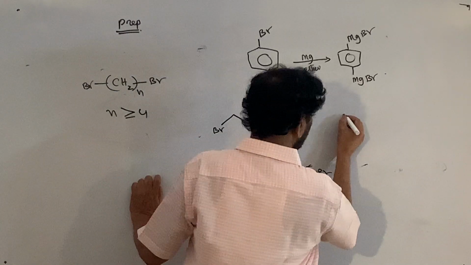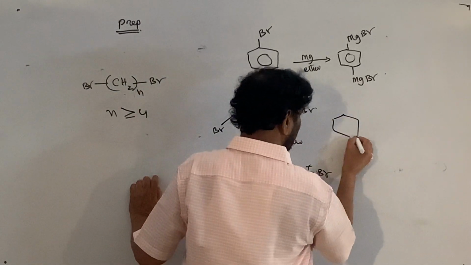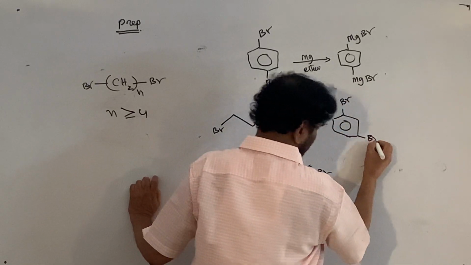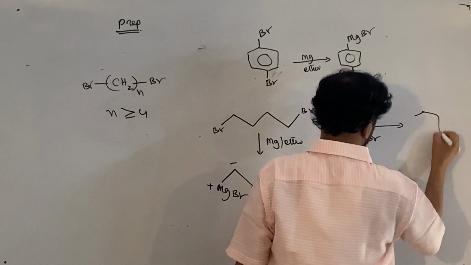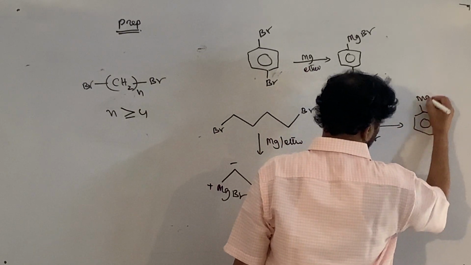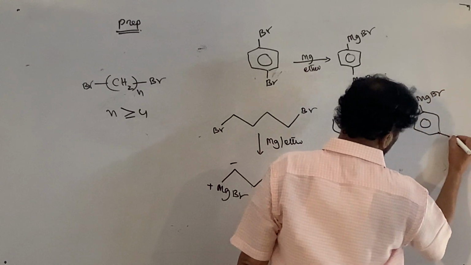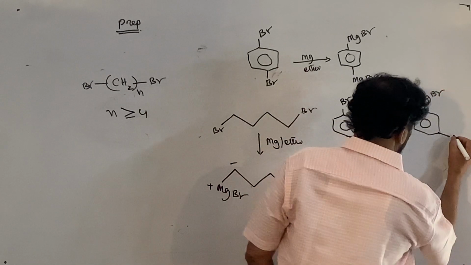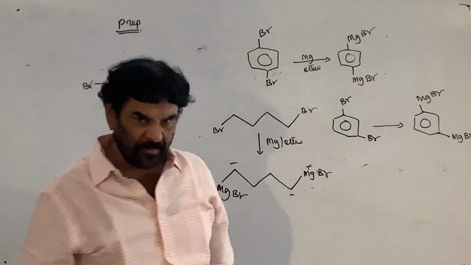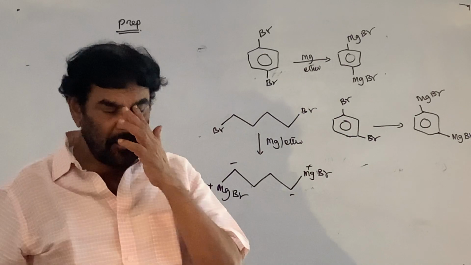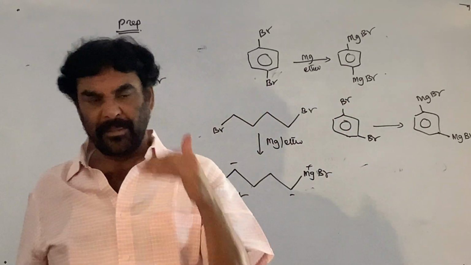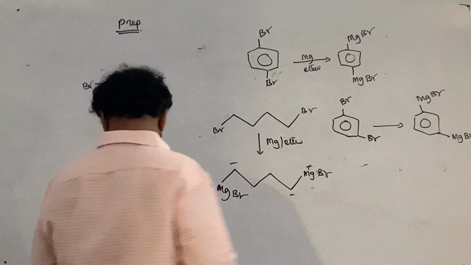Suppose it contains the 1,3 system, now this is bromine and meta-dibromobenzene. This is again possible. This is MgBr. It's a cyclic system. They cannot interact with each other within the molecule. Therefore, 1,2, 1,3, 1,4 dibromobenzenes are used. In case of the 1,2, that's not possible, benzene is formed. 1,3 and 1,4 it is possible.